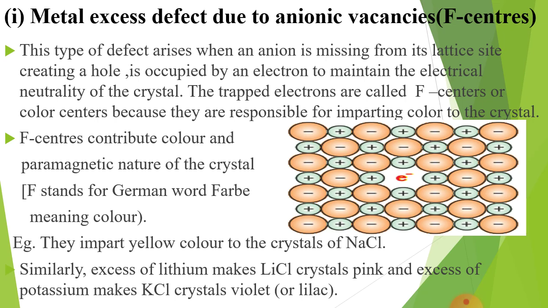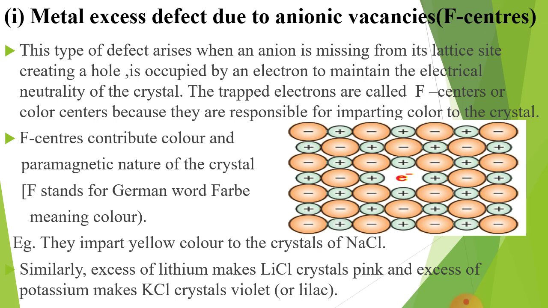F centers contribute color and paramagnetic nature to the crystal. Para indicates unpaired electrons and diamagnetic indicates paired electrons. Here the electrons are unpaired, that's why this is paramagnetic in nature. Here F stands for the German word Farbe, meaning color. That's why this center is known as F center or color center.